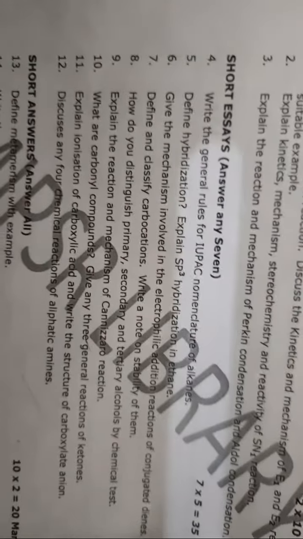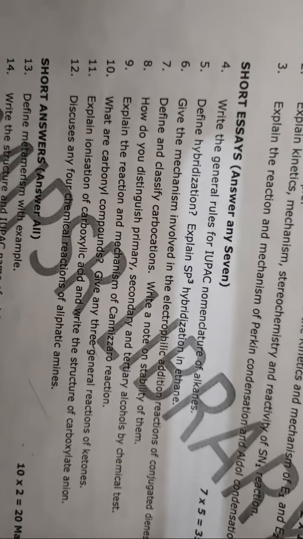You write it down. Then four chemical reactions of aliphatic amines. When primary aliphatic amines are reacted with nitrous acid, HNO2, secondary and tertiary aliphatic amines as well, these three to four reactions you have to write. Before that, you write first what aliphatic amines are. Clear? I have told you two marks are very important. You have to practice that. Then define and classify carbocation, stability of carbocation, SN1 and SN2. Already we have discussed this one.